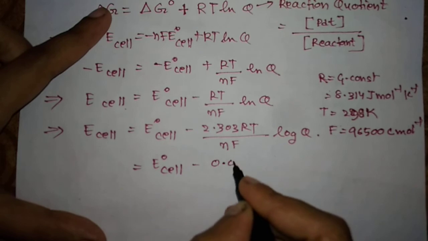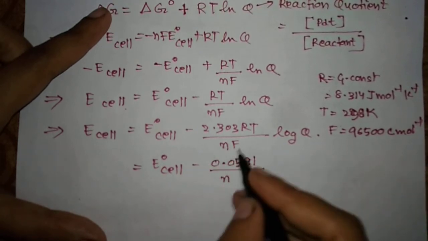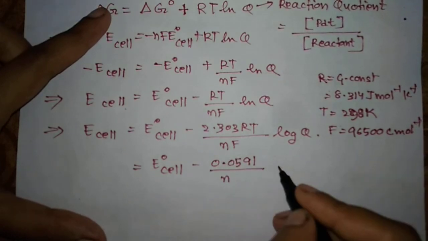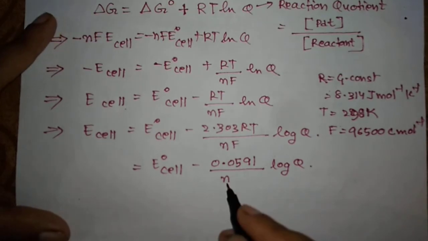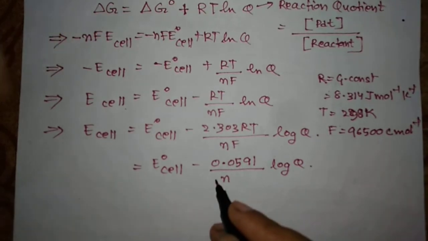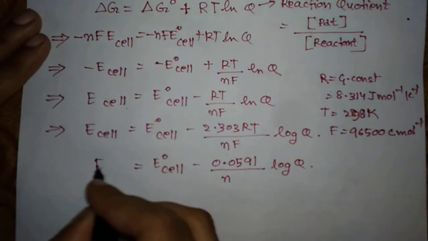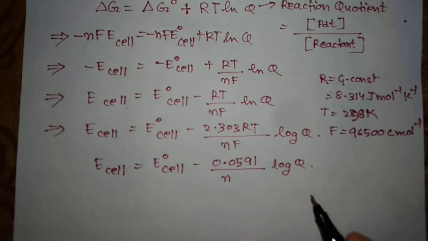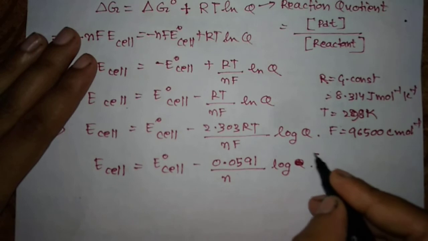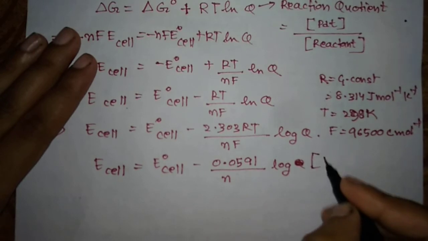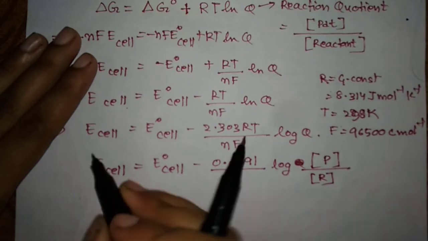I'm writing it directly. If you calculate, you will get 0.0591, and n will change. We will write n because for every reaction this n value changes. n is the number of electrons in a reaction, so it will be different for different reactions. So here we just write n in general. This is your final expression of the Nernst equation. In place of log Q, you can write the product, which I'll write as P, by the reactant. So this is your Nernst equation.